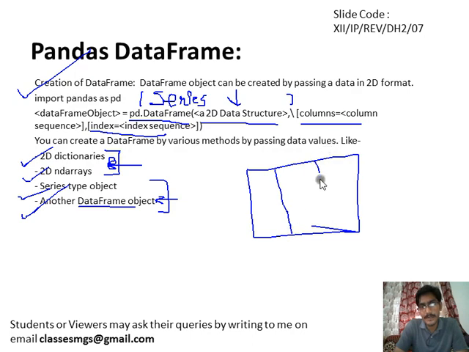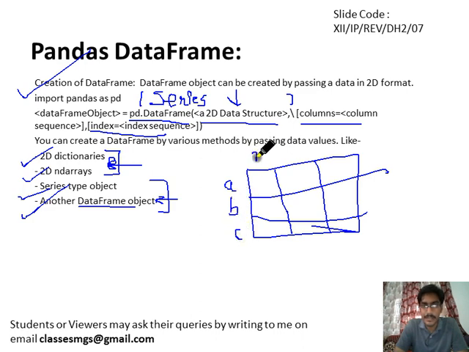A data frame looks like this, and in the previous slide we saw that a data frame has row labels. The row labels might be A, B, C, and the column labels might be something different like X, Y and Z, let's suppose, with values like 1 2 3 4 5 6 7 8 9.